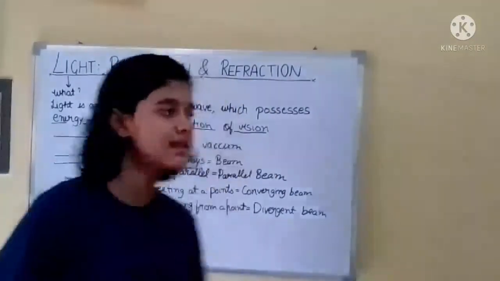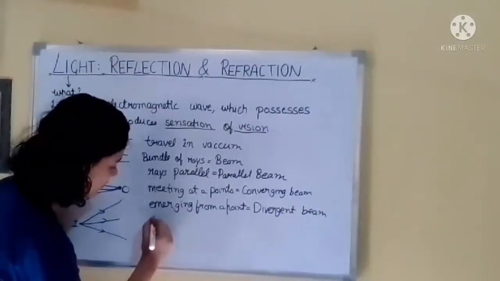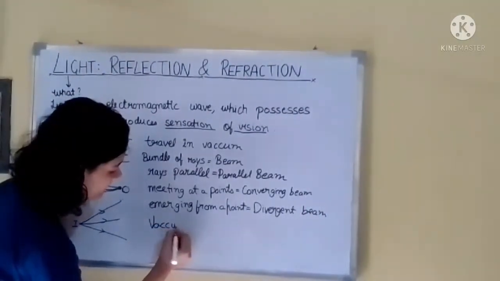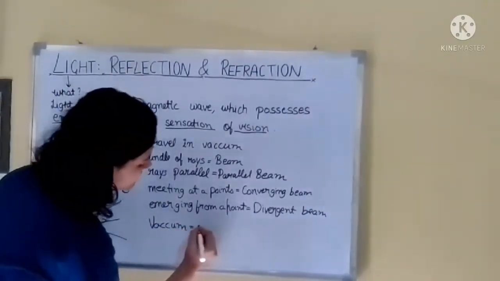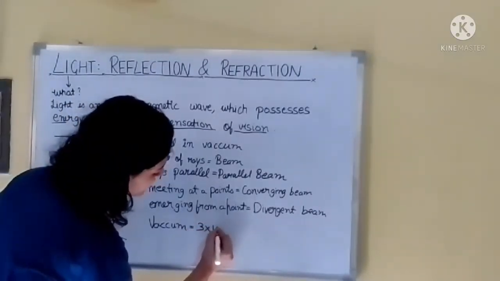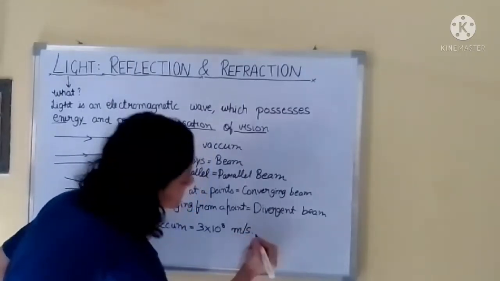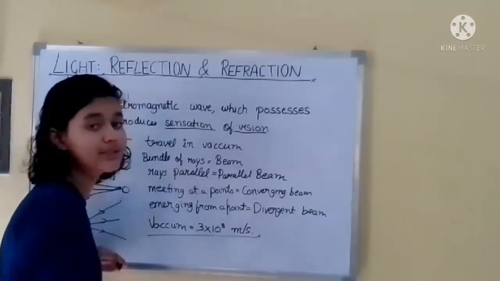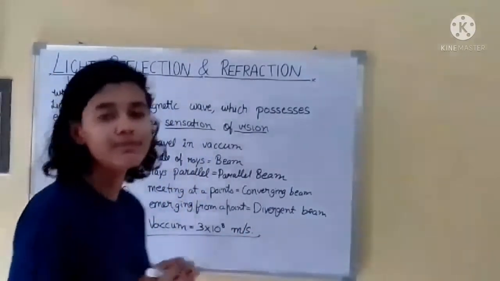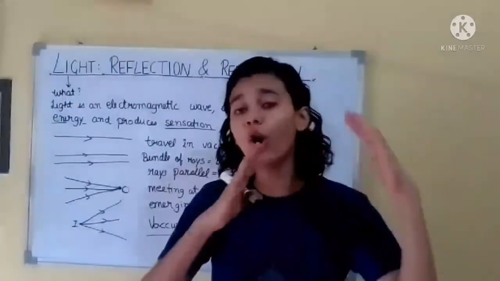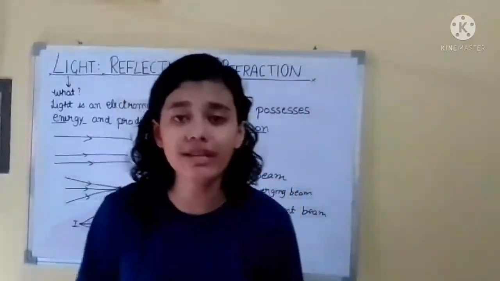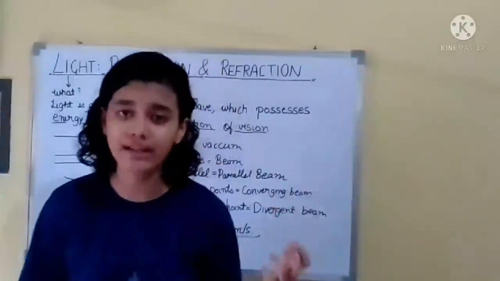Next is the speed of light in vacuum. The speed of light in vacuum is 3 into 10 to the power 8 meter per second. This speed of light is not the same in all media. It keeps on changing according to their refractive index.